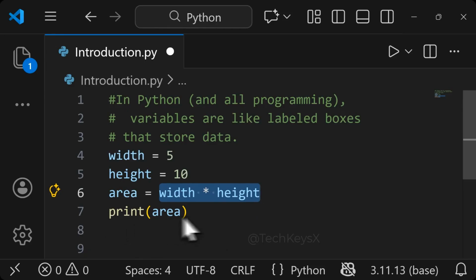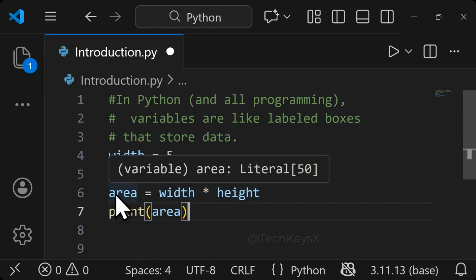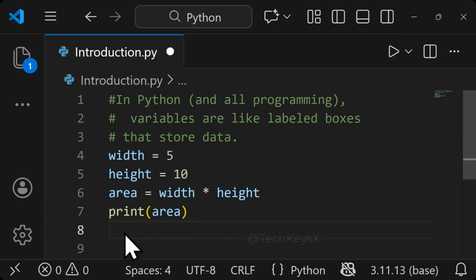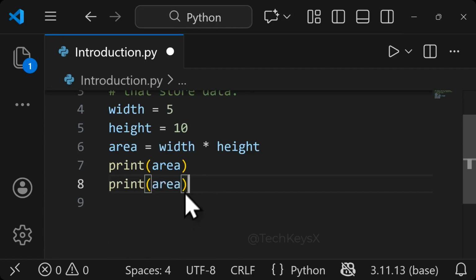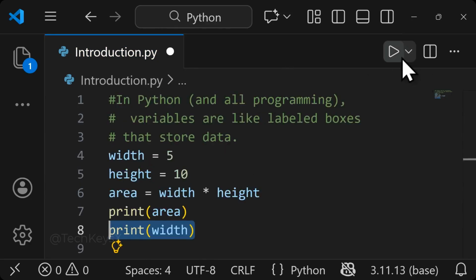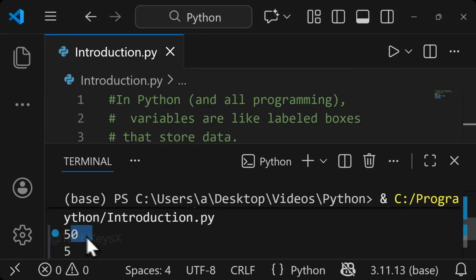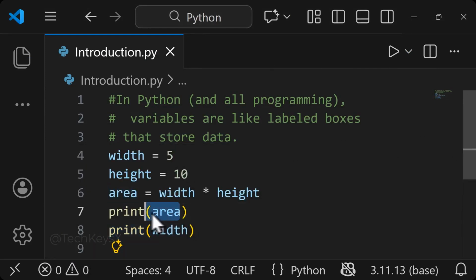And then this is a simple print statement. I want to print area. You can also print height here as well. For example, let's copy this and just change area to width. Now it will print area and it will print width. So you can print anything. When we run this code, you can see we have our answer as 50 and 5. Let's check: 10 multiplied by 5, area is 50 and then width is 5. So we have printed our area and width.